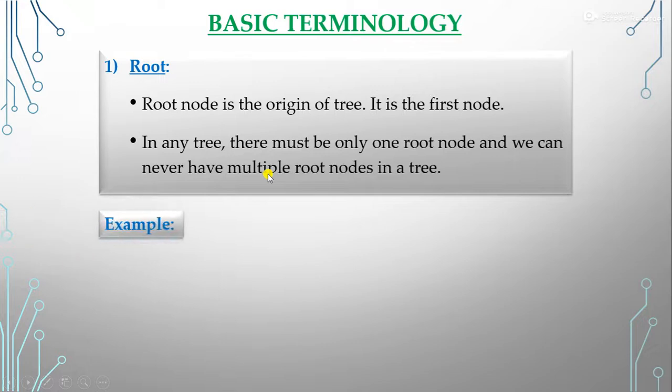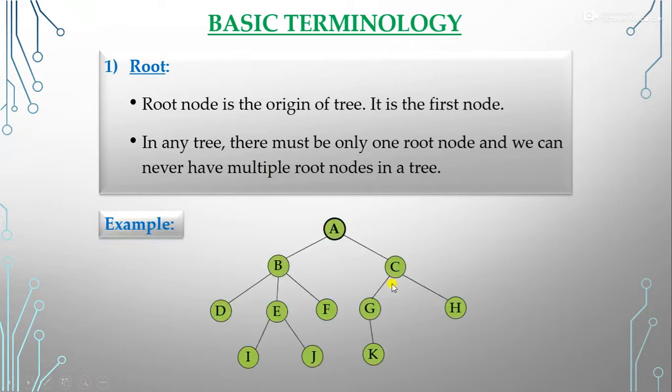Okay, so let's take an example here. Suppose we have this graph, and you can see how many vertices there are. When you count: A, B, C, D, E, F, G, H, I, J, K. So there are 11 vertices in total. And what is the root node here? I told you that the root node is the uppermost part, the first node of the graph. So this is the root node. A is called the root node of this tree, and this graph is a tree.